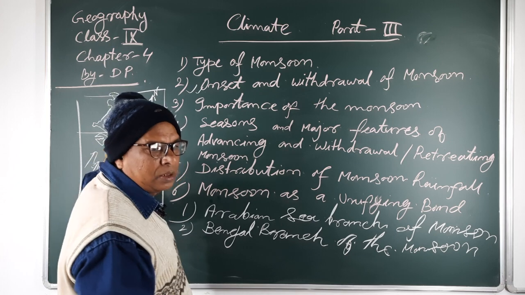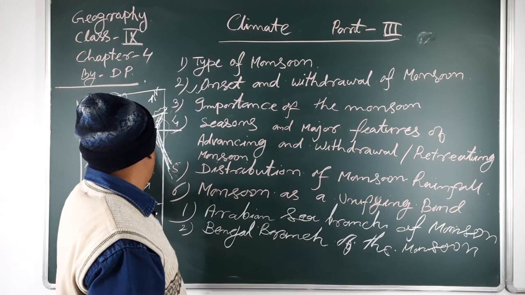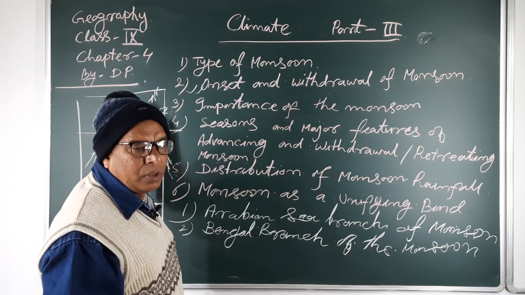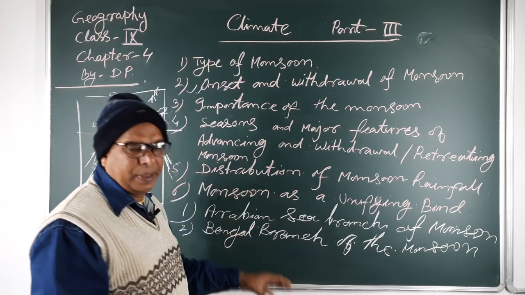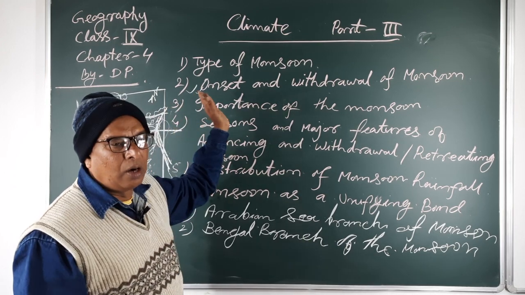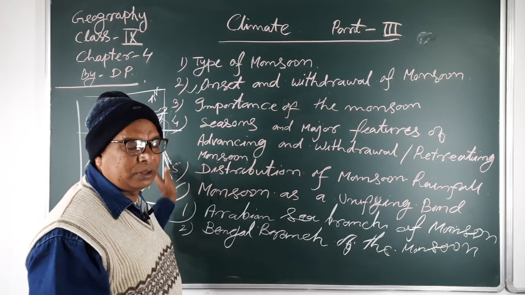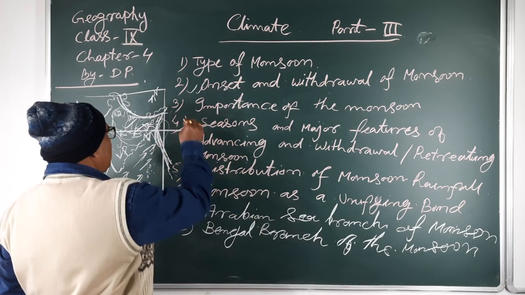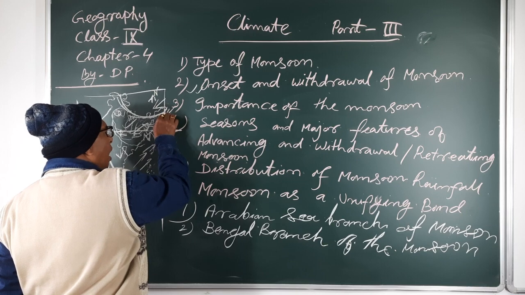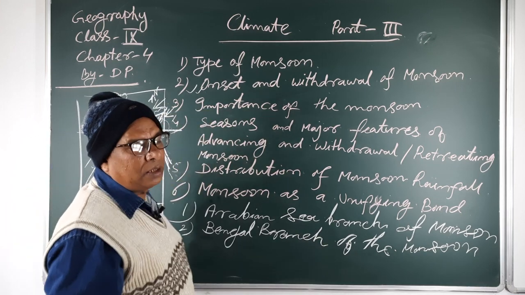Next, in the last week of September and the first week of October, the position of the sun goes towards South India, and North India has a dry and high pressure belt. Therefore, air blows from the north to south directions. That means the direction will be northeast to southwest.